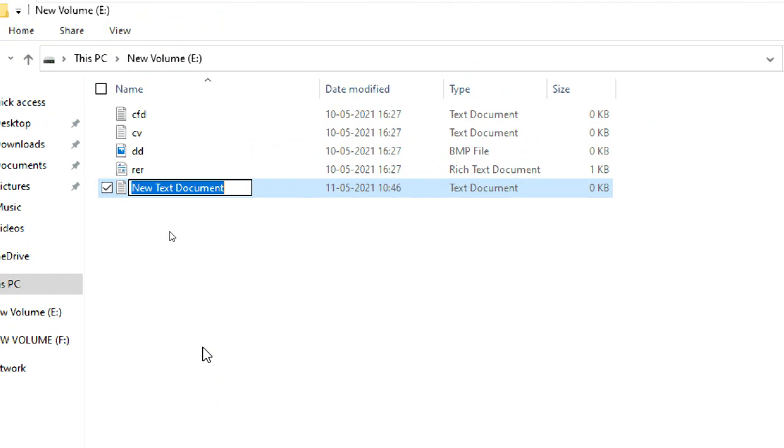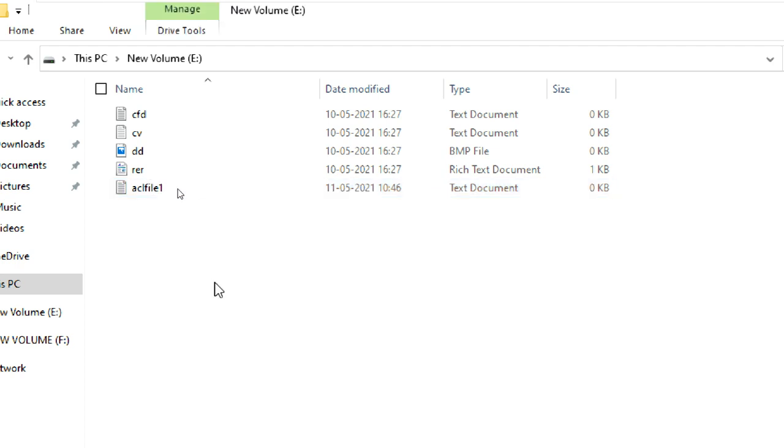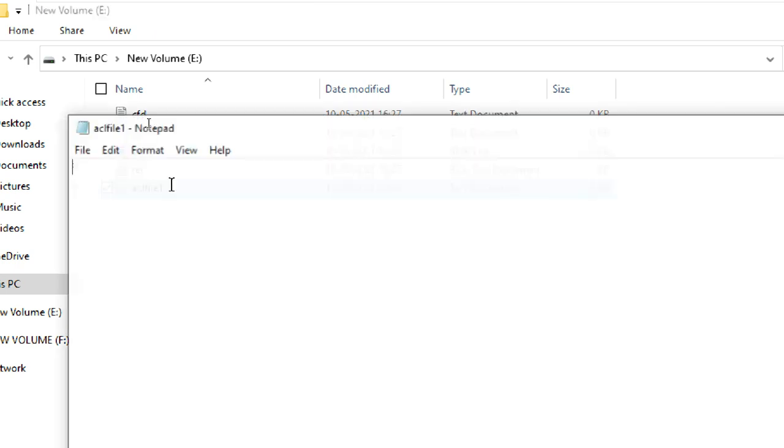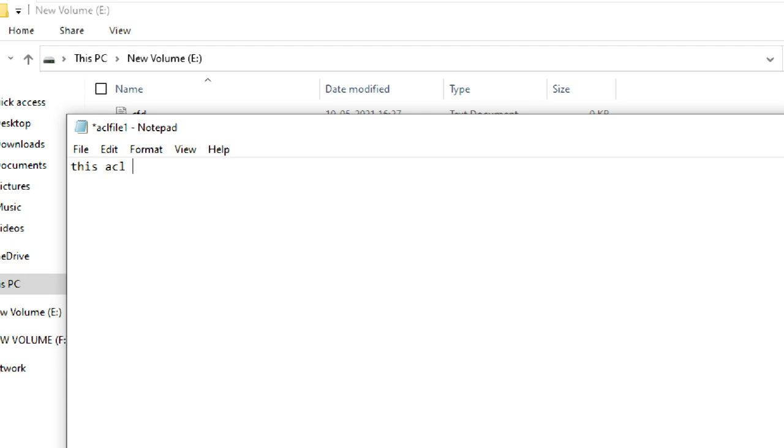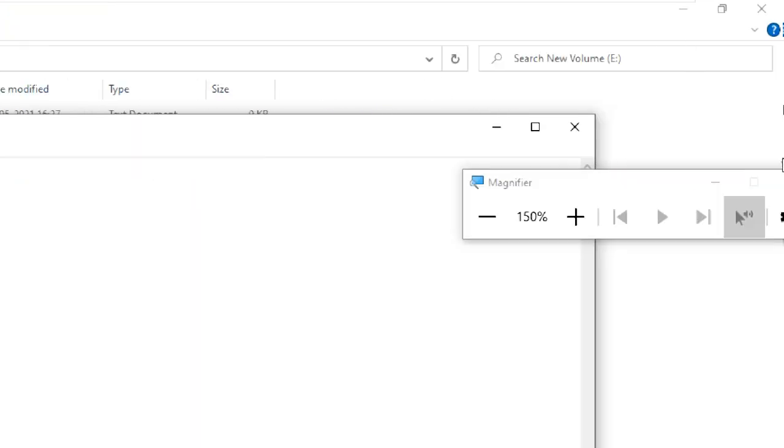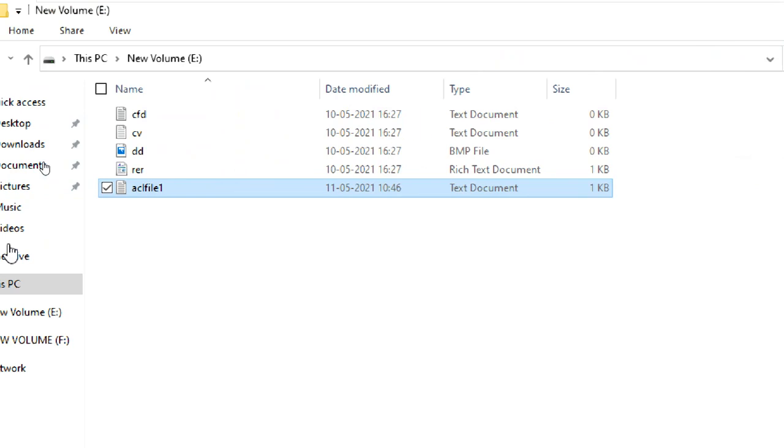I'm creating a file with a proper name, ACL file one. Save it with some text, just for testing purposes only.